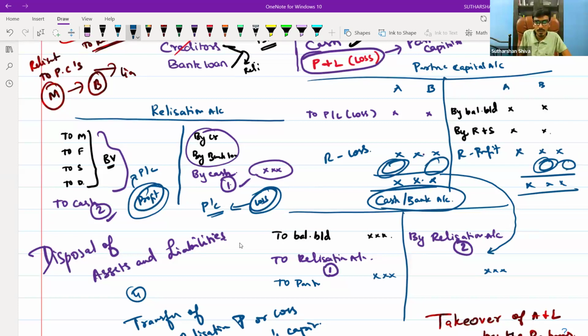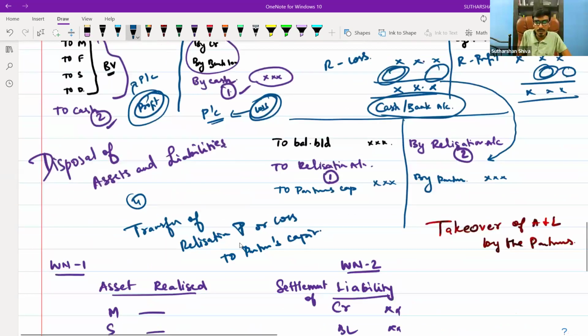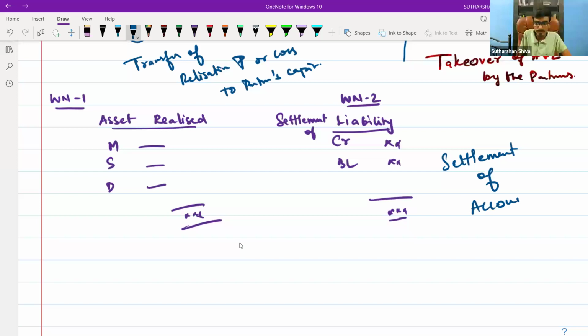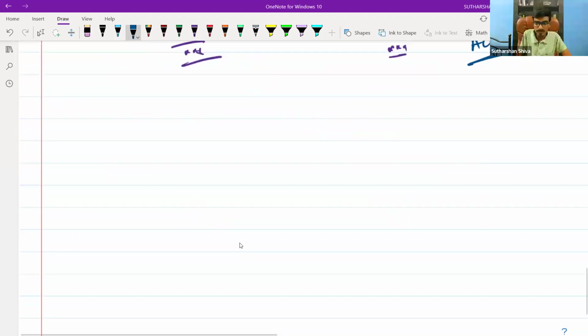Fourth one, transfer of realization profit or loss to partners' capital account.